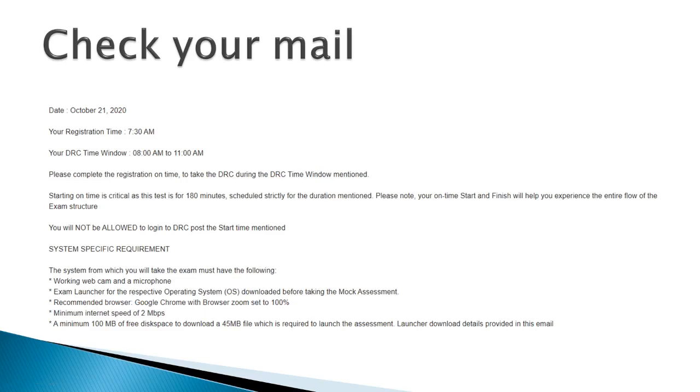So check your mail. In that mail, you will be given your time and you have to take your DRC at the same time that is given in your mail. As you can see, in this case, it is 8 a.m. to 11 a.m. So you should give your DRC test in this allotted time only. Now in the same mail, you will be given a link and below the link you will be given the user ID and password, so you can check your mail.